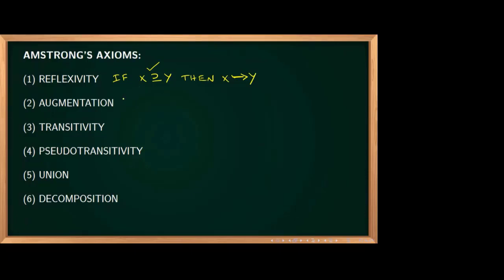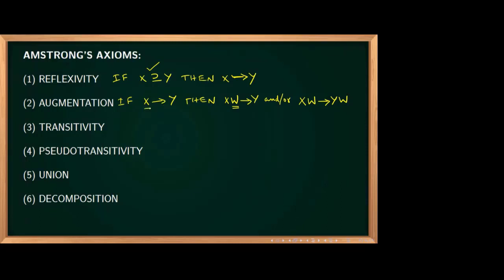Now, the second one is augmentation. The augmentation rule says that if X determines Y, then you can add another attribute W on the left side. XW determines Y is also correct. Or the same thing you have added on the left side, you can add on the right side also. XW determines YW is also correct. Augmentation means we are augmenting.